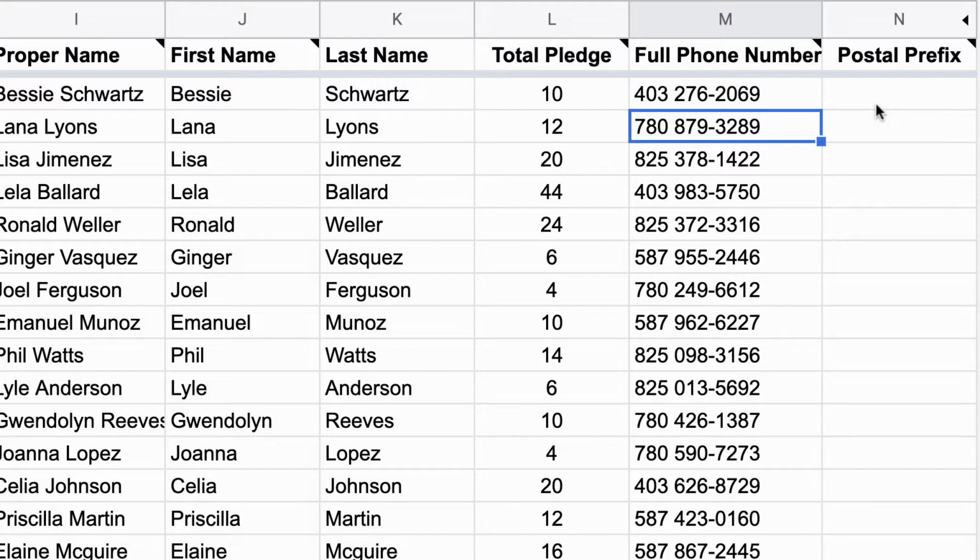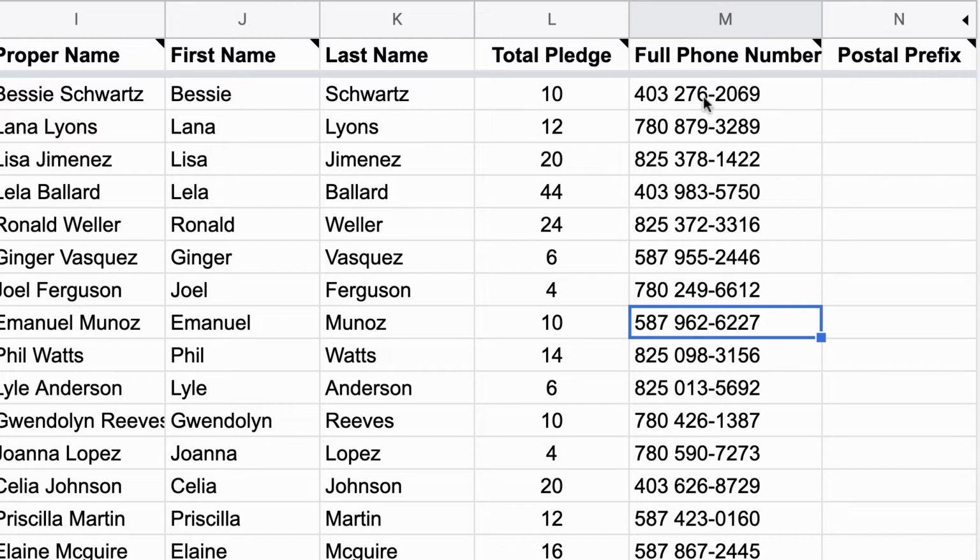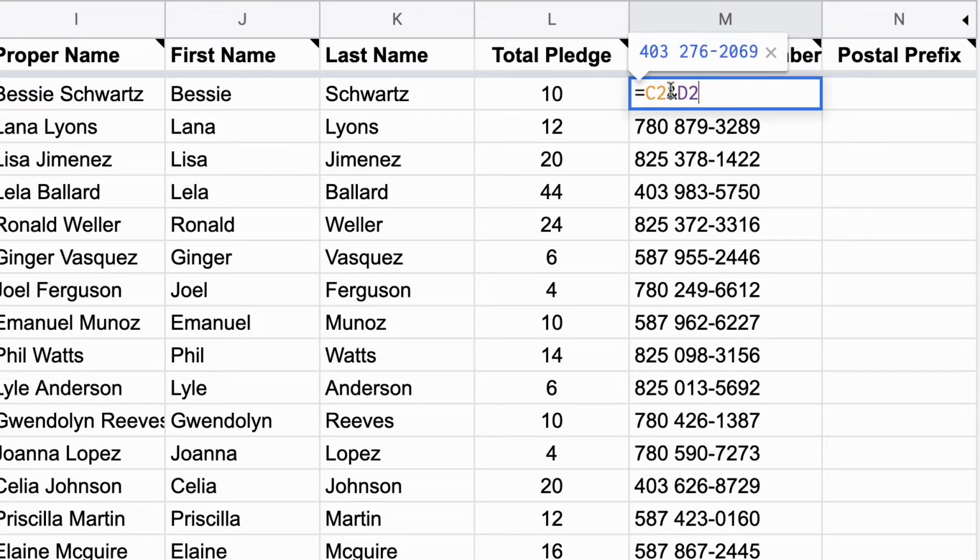This is not math. This is combining data. Now, when you take a look at my column, it's like, okay, wait, where's this? I need to put in the dash in there. Well, okay, that's fine. Let's go back to our formula here. And we can see there's 403 and T2. You know what? I want to put the dash in there.